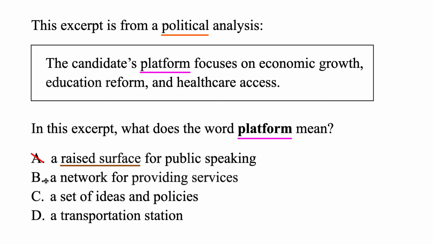The next one, let's plug in B. The candidate's network for providing services focuses on economic growth. Now, this definitely fits a lot better, but we don't know for sure that this candidate has a network or a group of people to help them focus on these three things here. So it's possible, we're just not 100% sure. So let's keep looking. Let's plug in C.